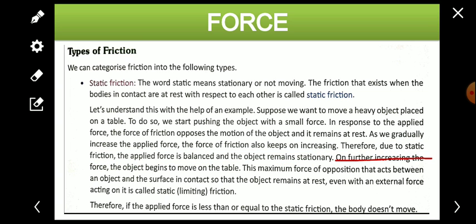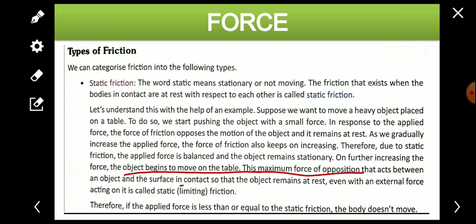On further increasing the force, the object begins to move. When the force applied is greater than the frictional force, then the object starts moving. Understood? So the object begins to move on the table.